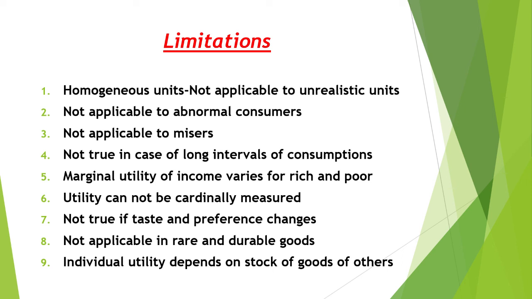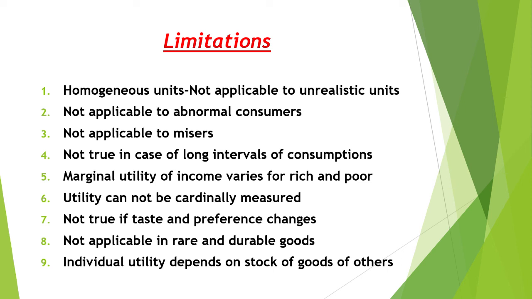The seventh one, if the income, taste, or preferences change, the consumer may get more satisfaction from consuming an additional unit of a commodity. The law is violated in the case of rare goods and durable goods. In the case of rare goods, that is stamp collection, coin collection, paintings, etc., the consumer gets more pleasure from consuming each successive unit.